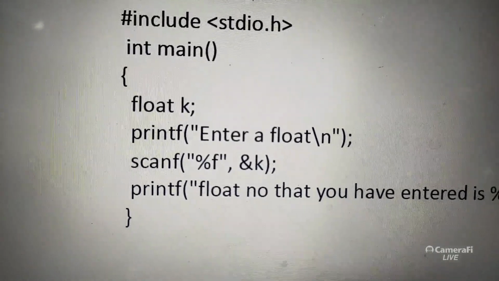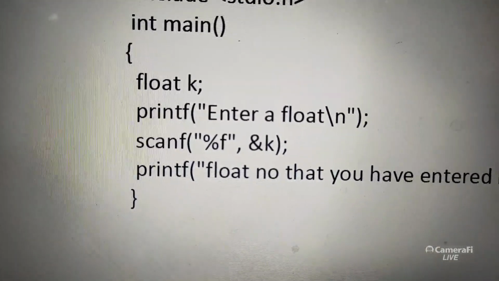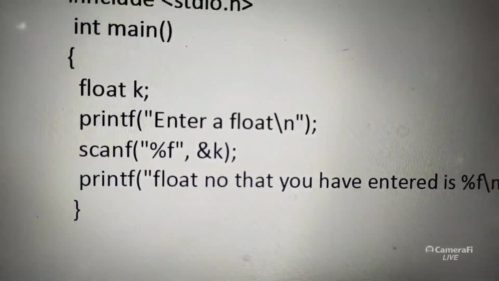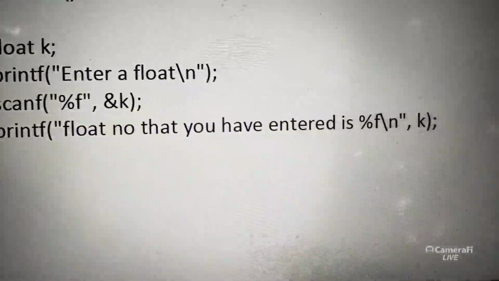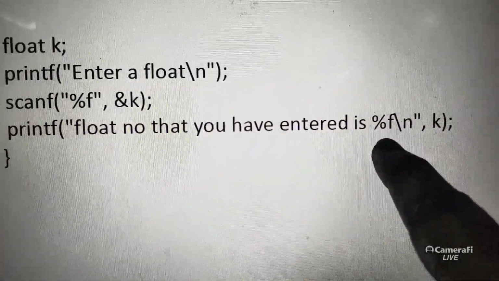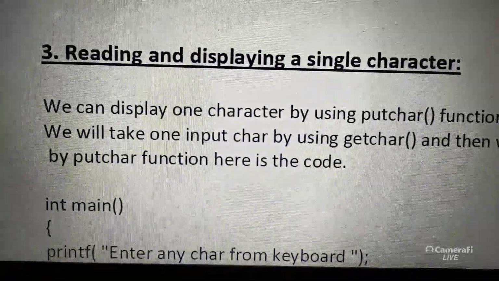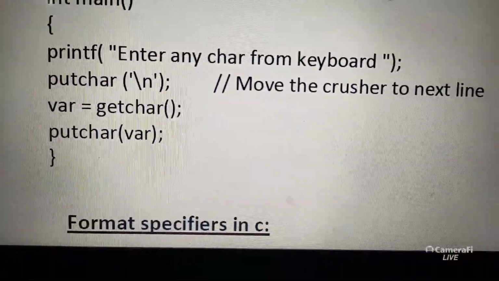Now look here: float k, enter k. So int, float data type. Now what is the specifier? %f, and it stores the value at the address of k, where the memory is given in the RAM, and prints the k value as float type. Okay, go for character data type, reading and displaying a single character.